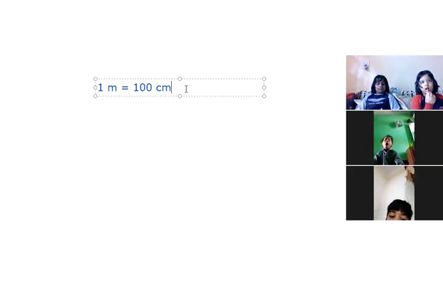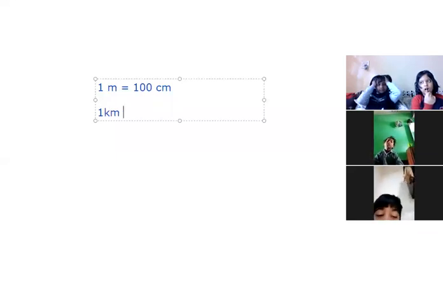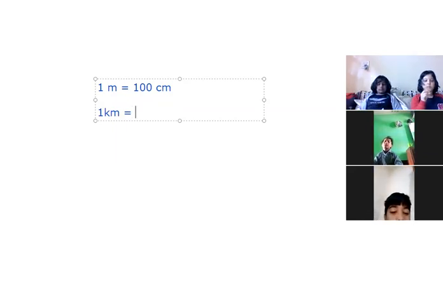It is clear. Now, 1 kilometer is equal to how many meters? Can you tell me? Not 100, it is 1000 meters. That's why I have written the formulas here. You have to learn all these formulas. Is it clear? 1 kilometer is equal to 1000 meters.